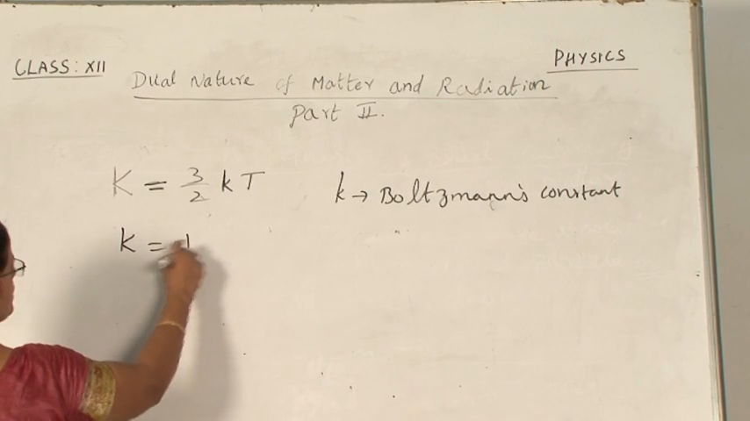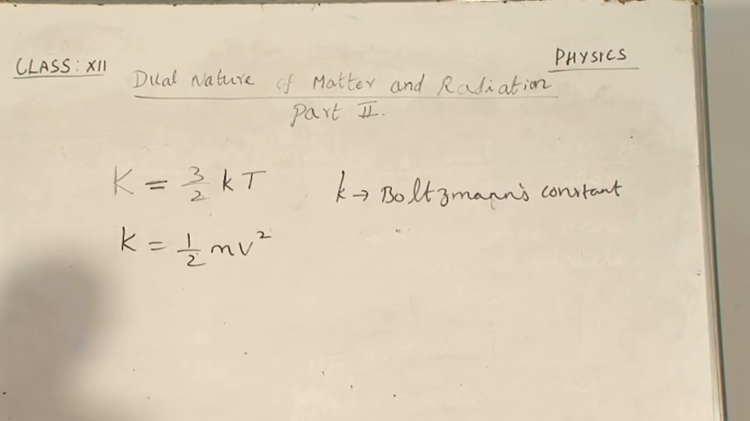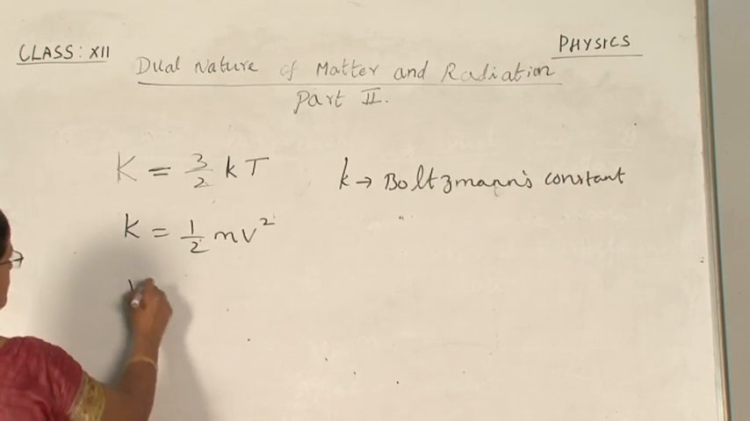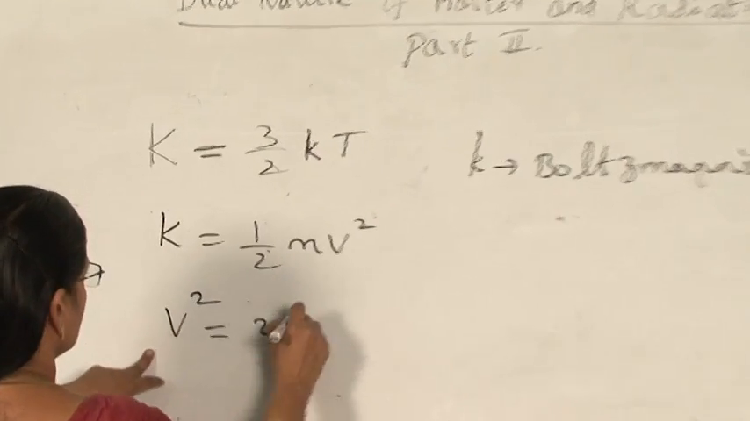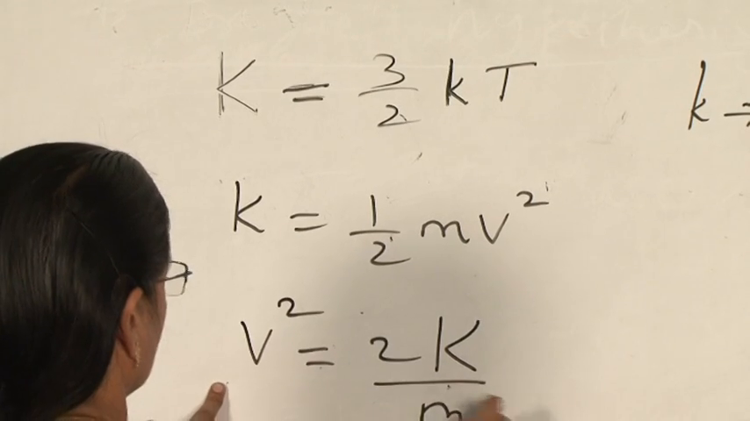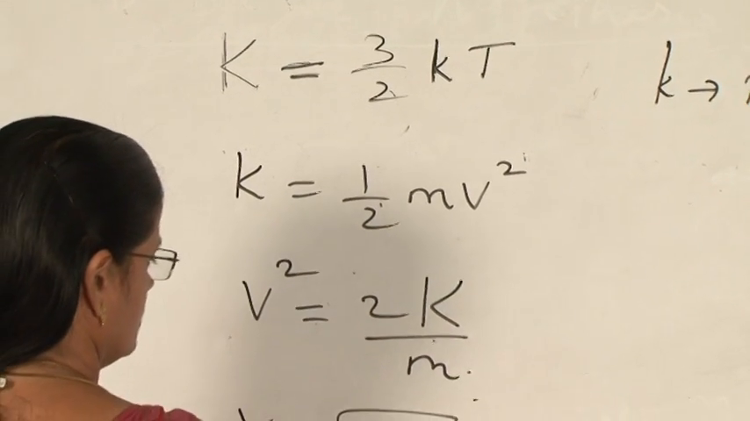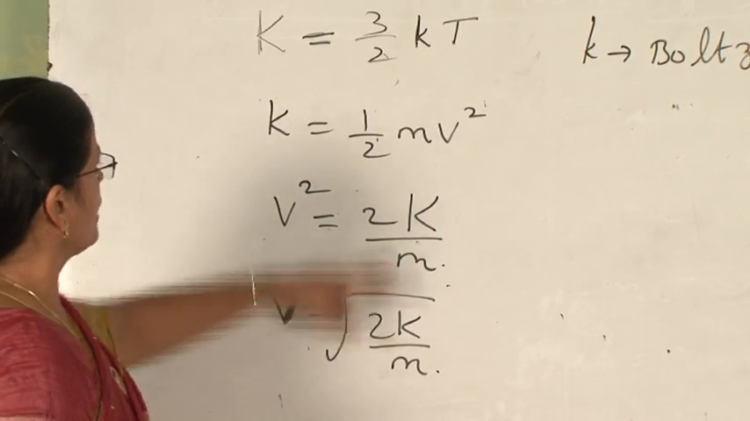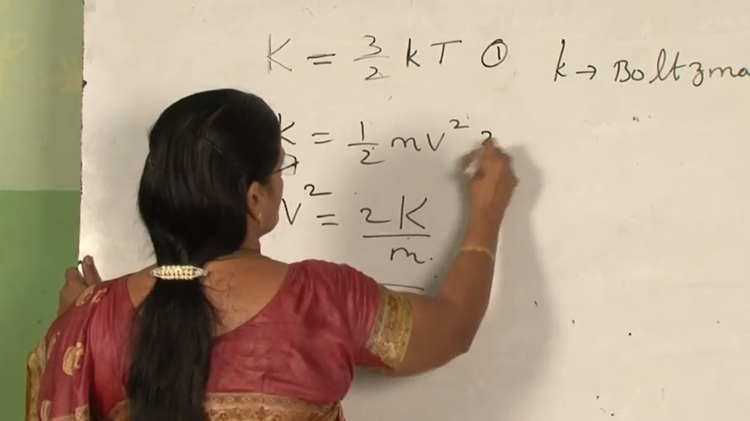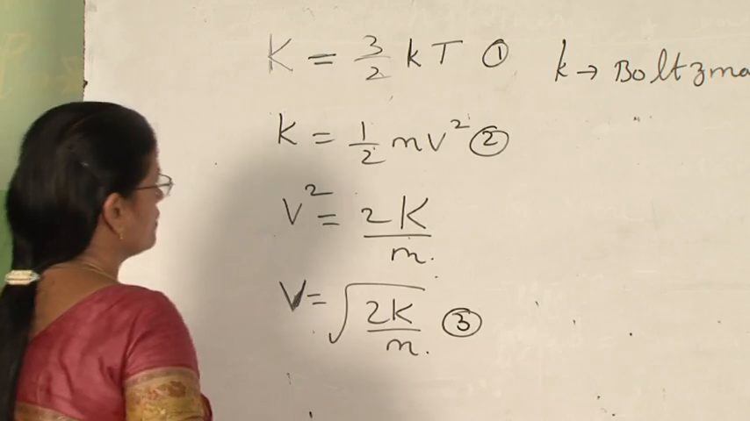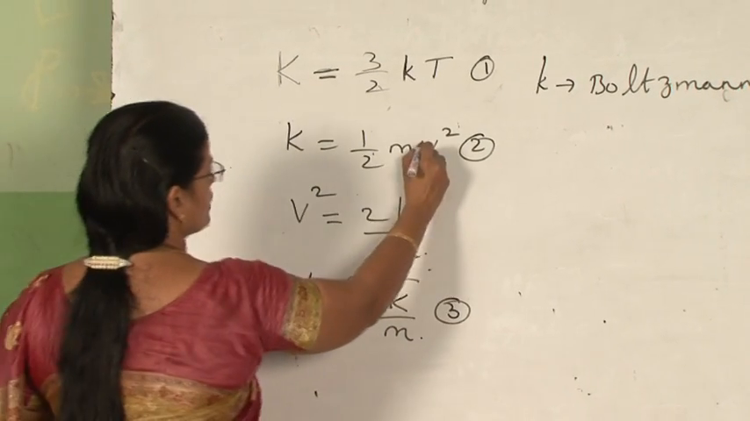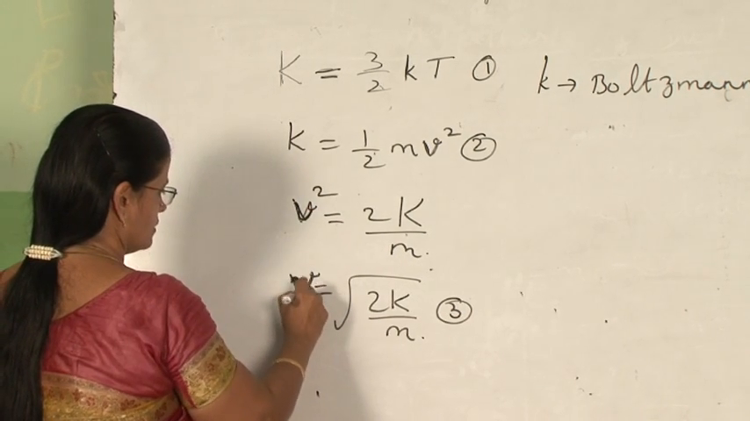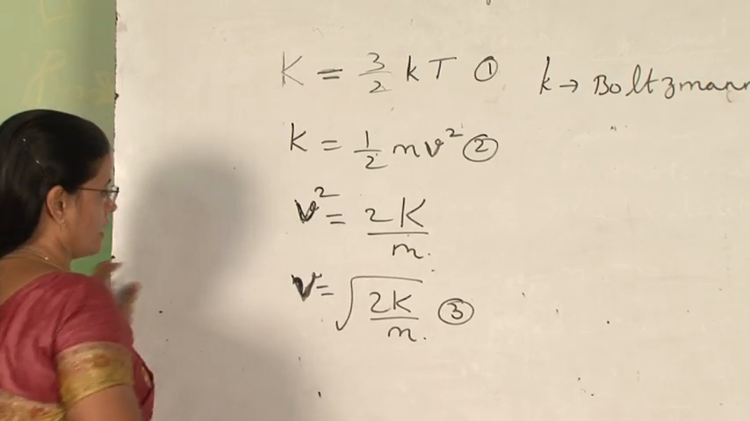This we have studied from kinetic theory of gases in 11th standard. Then kinetic energy also can be written as half m v square. So, when you equate these two, we will get v. What is v from here? v square will be 3k T by m, or v will be under root 3kT by m. Now, this v we have to write as small v, because it is velocity. Capital V will be representing the accelerating voltage. So, we will write small v here.